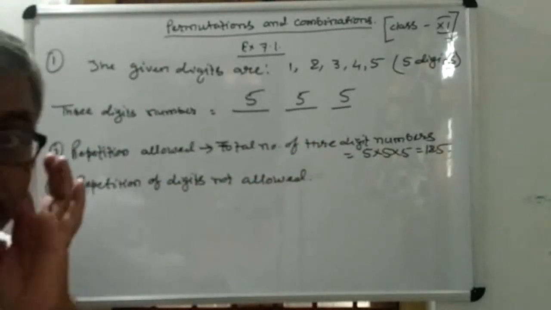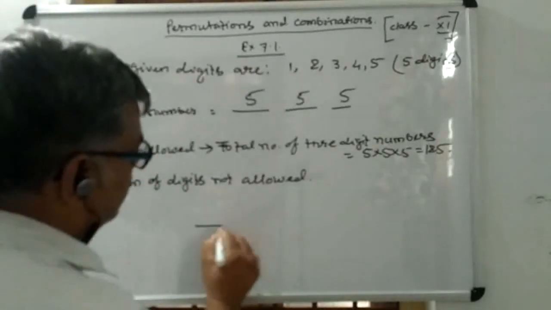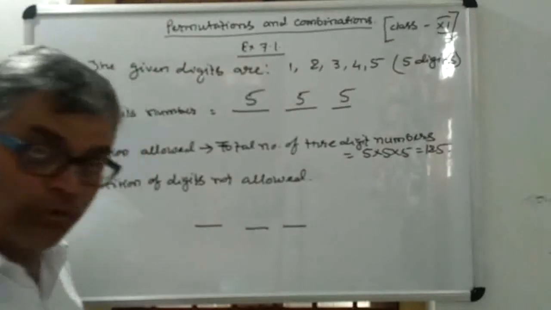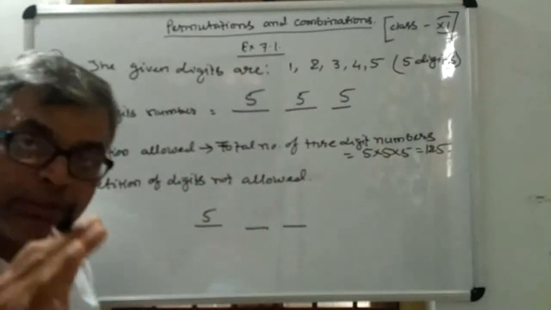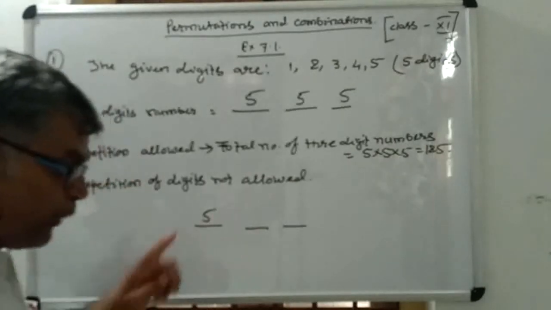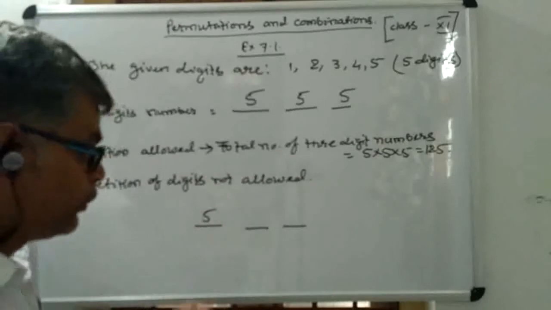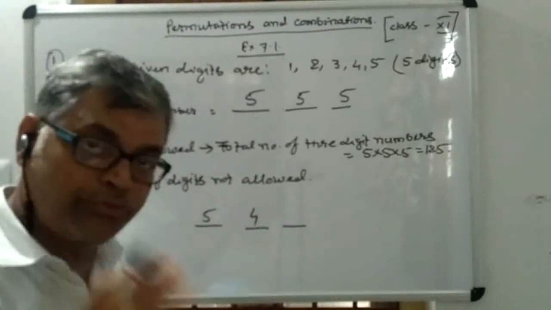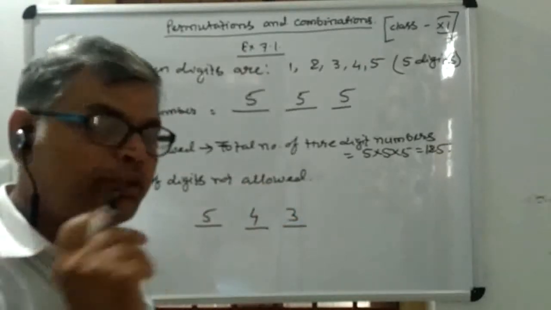Now the second question is, the repetition of the digits not allowed. So when the repetition is not allowed, you have 5 choices for the first place. Since one digit you have put here cannot be put at these two places, for the second place you have 4 choices, and for the third place you will remain with 3 choices.